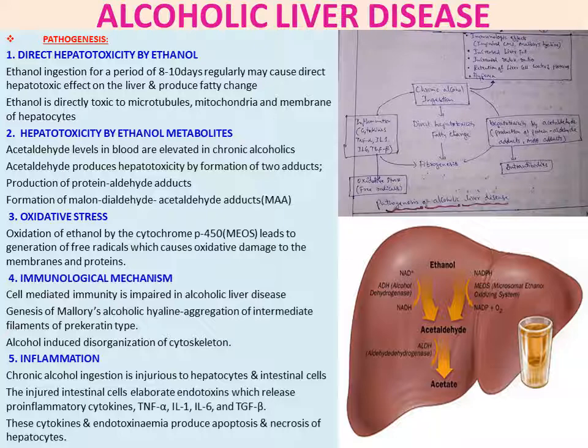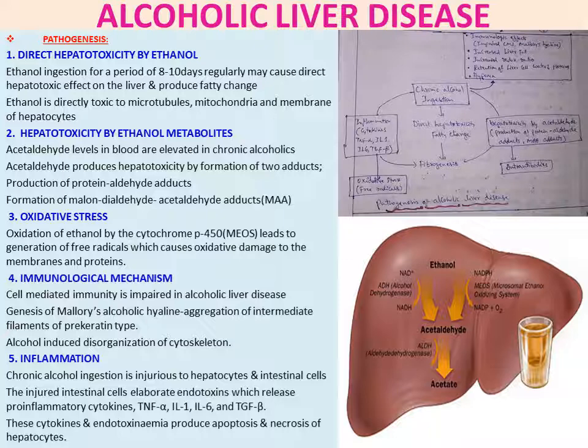Then you can see the direct hepatotoxicity, fatty change and fibrogenesis, and inflammation by the cytokines. Then oxidative stress, free radicals. Autoantibodies will be produced by the hepatotoxicity by acetaldehyde. So this is how the pathogenesis cycle is taking place.